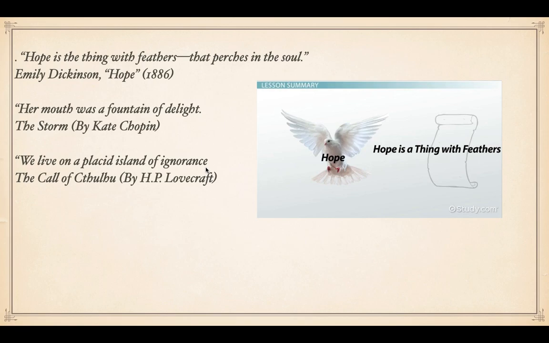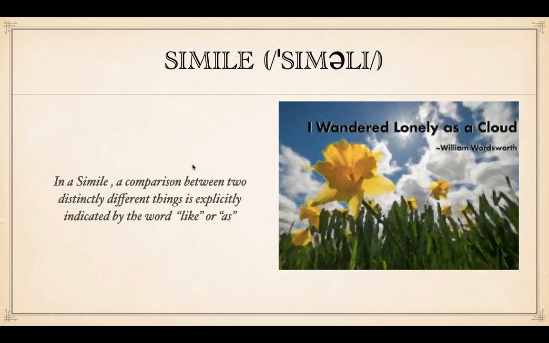Its definition: in a simile, a comparison between two distinctly different things is explicitly indicated by the word like or as. Two things that are different, and the comparison is expressed through words like "like" or "as." So it's an apparent comparison.